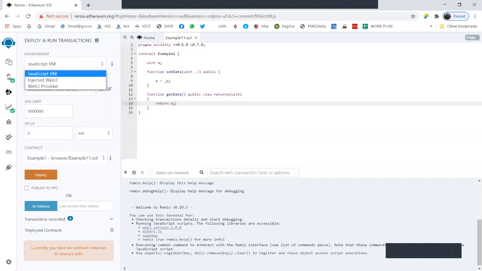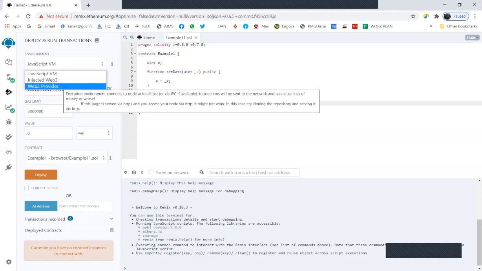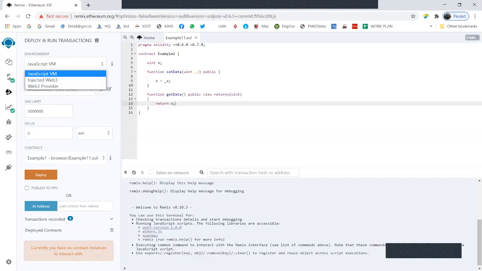Another is the injected Web3, which would enable us to connect to our MetaMask account, and through the Web3 provider we would be able to connect it to Ganache. In this workshop, we would be seeing 2 options: one is the local environment provided by Remix, and the other is the injected Web3, where I would be connecting it with my MetaMask.